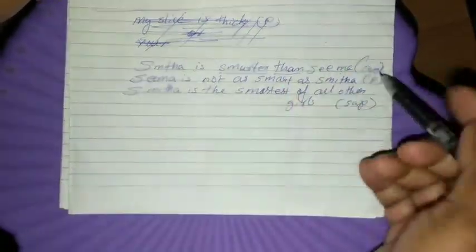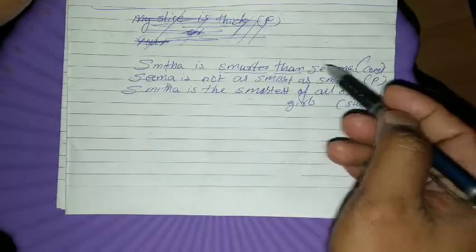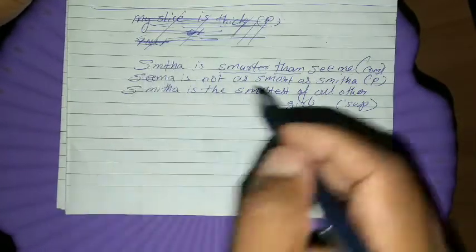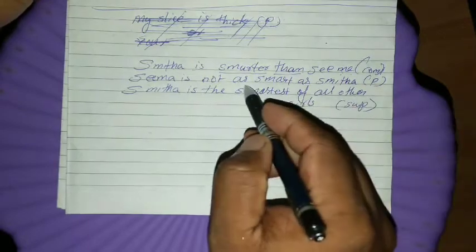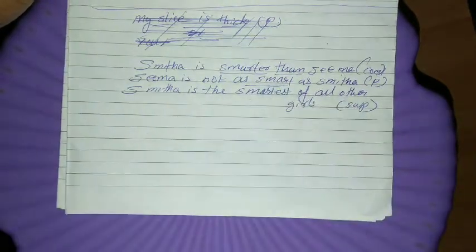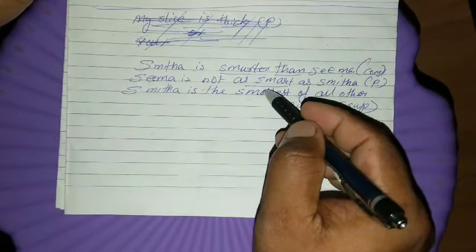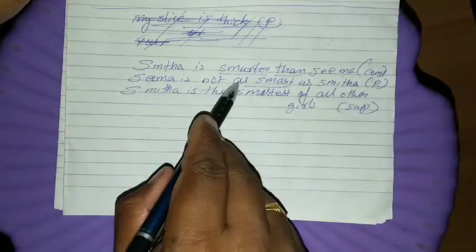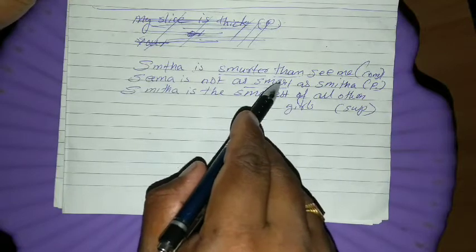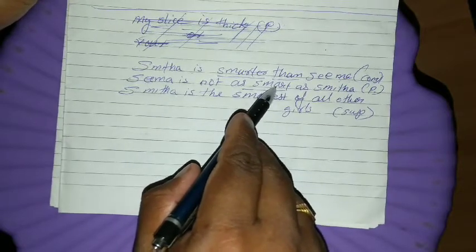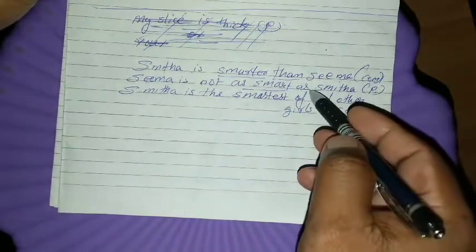So we have to start with Seema. We have to say Seema is not as smart as Smita. Here we have to use the positive form. For positive degree we have to use as plus the positive form of the adjective and as.